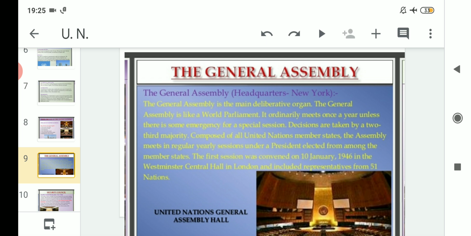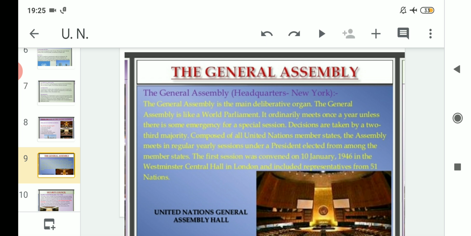And when does the General Assembly meet? Actually once a year. That means in a year only once they meet, unless there is some emergency for a special session. That can be more than one also, but if there is not any emergency, they meet only once a year, and if there is an emergency they can meet more than that also. Decisions are taken by 2/3 majority.